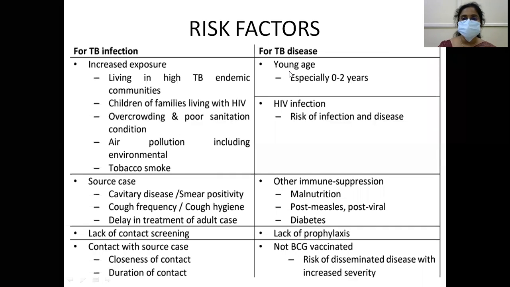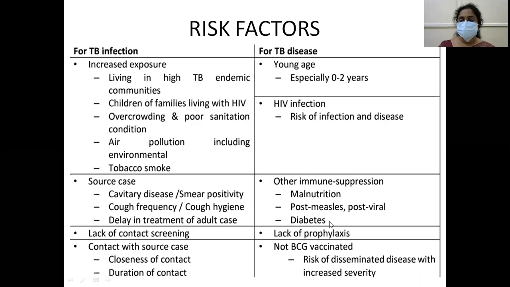For TB disease: young age, 0 to 2 years, HIV infection, other immunosuppression, malnutrition, post-measles, post-viral, and diabetes, we all know, because all these cause immunosuppression, as well as lack of prophylaxis and not being vaccinated. If all these risk factors are present, there are more chances of developing TB disease.